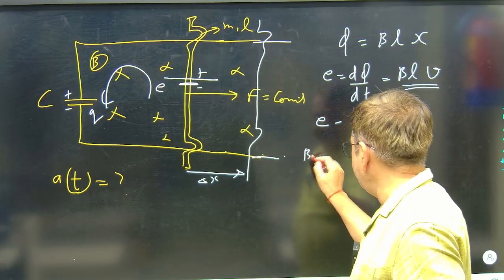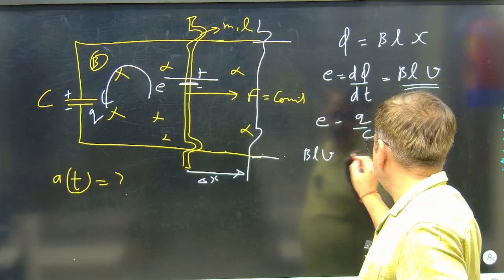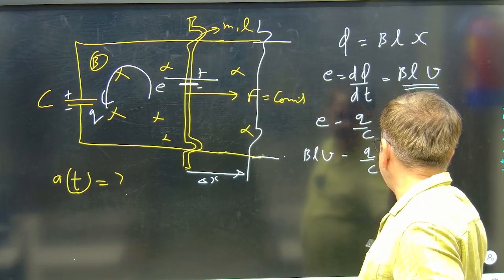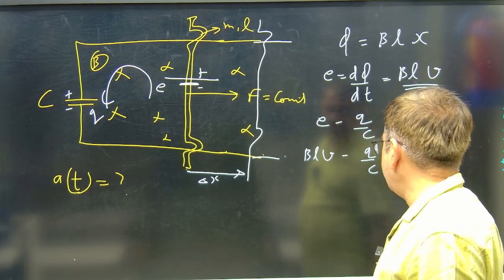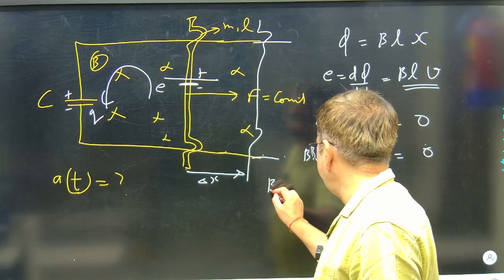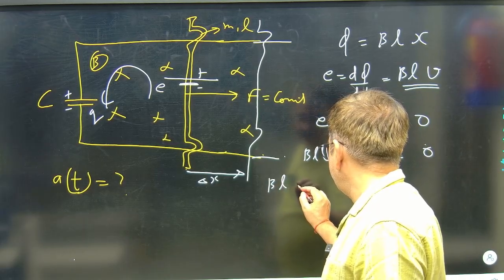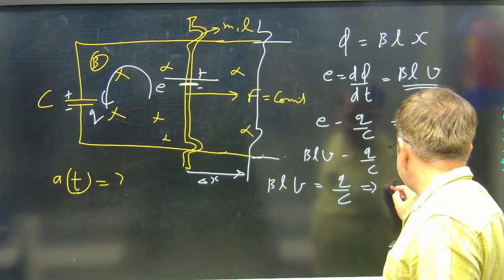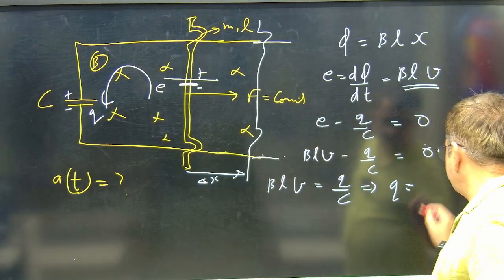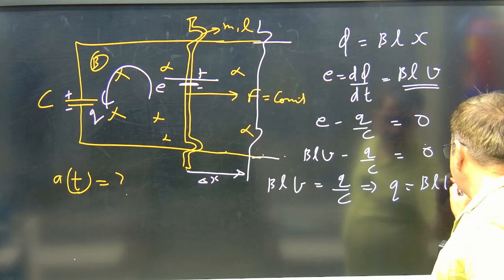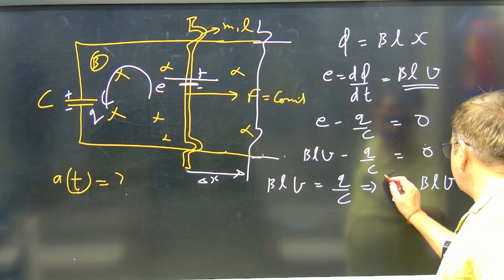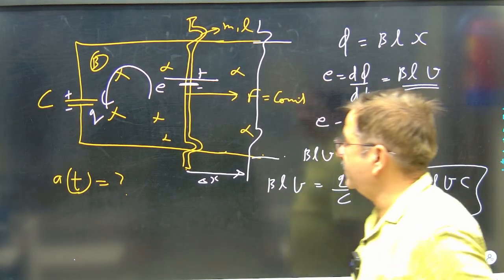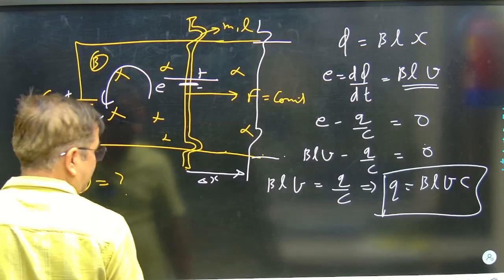E is BLV, so BLV minus Q by C is 0. So BLV is equal to Q by C, or further I can say the charge in the circuit is BLV into C. The charge developed in the circuit, as a function of velocity, is this.